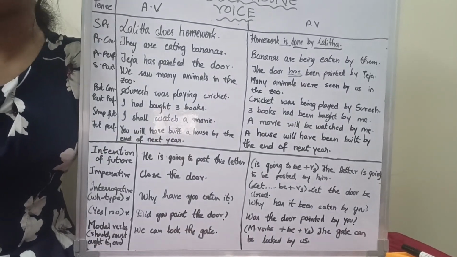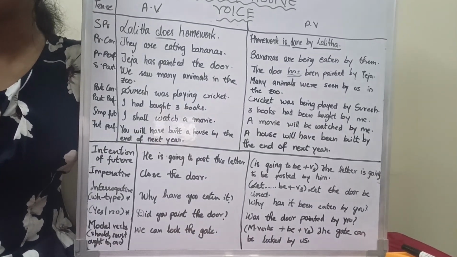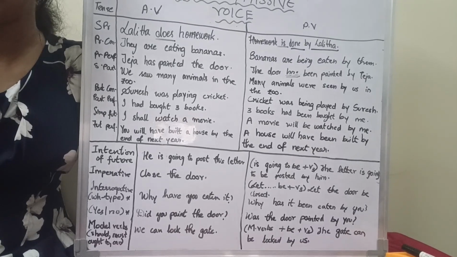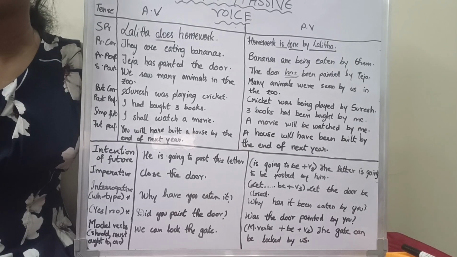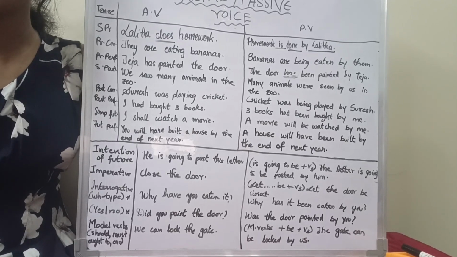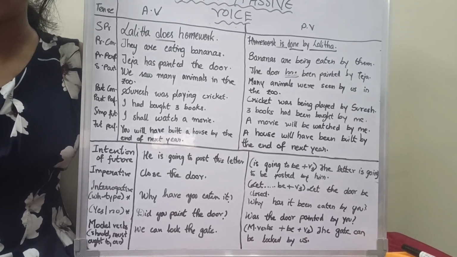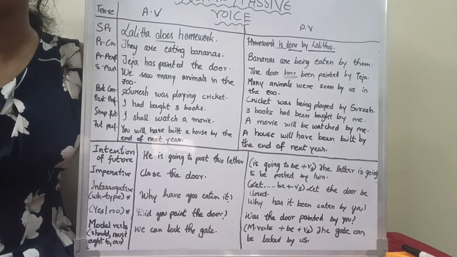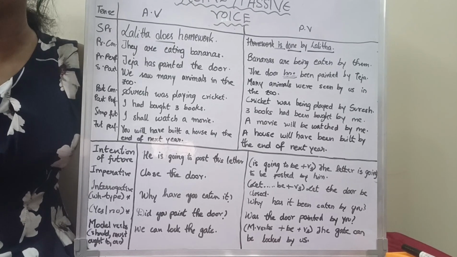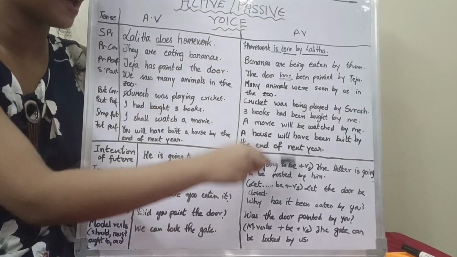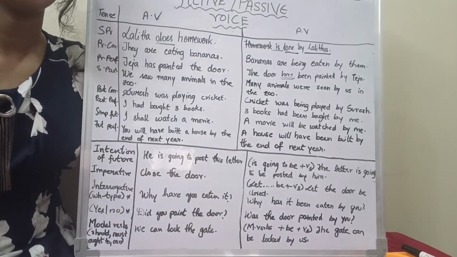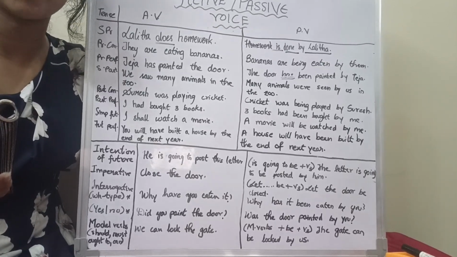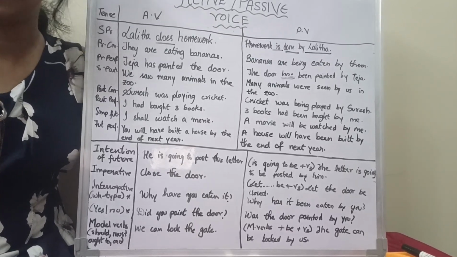The next example to convert a simple past sentence to passive voice will be: we saw many animals in the zoo. The formula is was or were plus V3. So the sentence will be many animals were seen by us in the zoo. Each of these passive voice sentences obeys the rules or formulas I've told you previously.